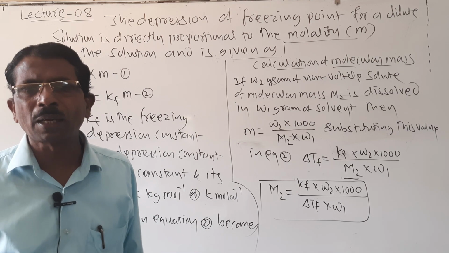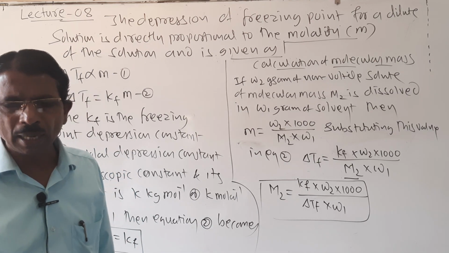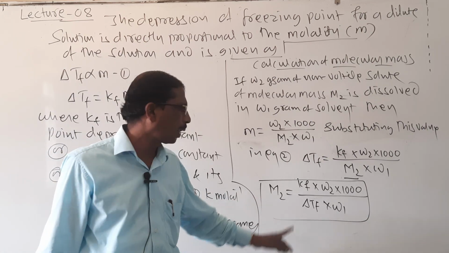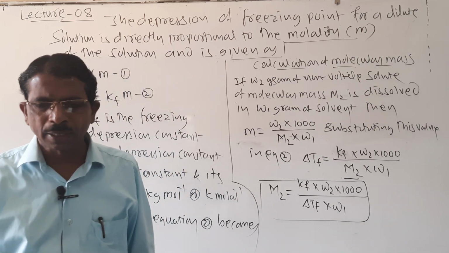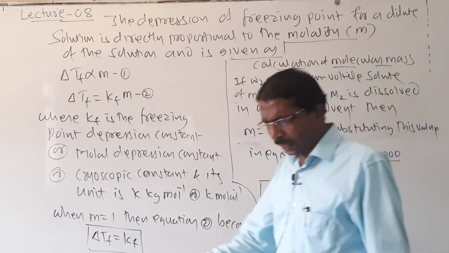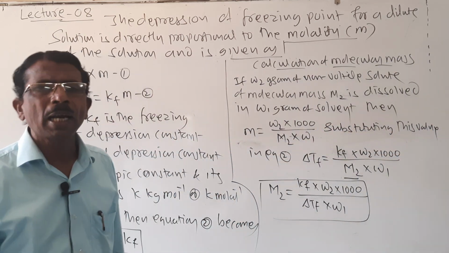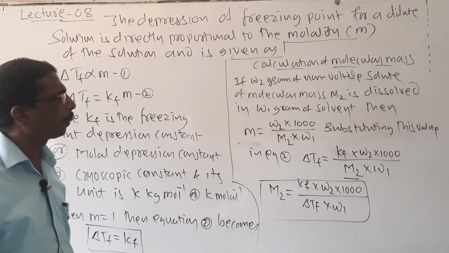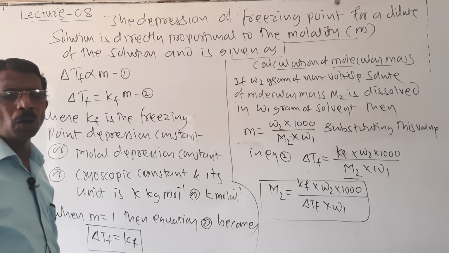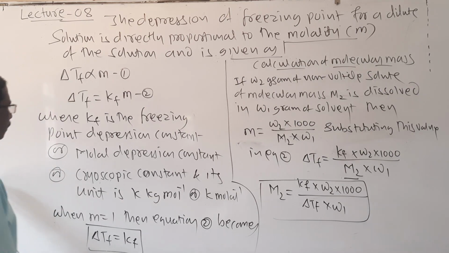It depends only on the number of solute particles, but not on the nature. So students, by this we can calculate the molar mass of the solute. And the depression in freezing point and even the elevation in boiling point can also be represented by graphical method. I will show how both are represented.